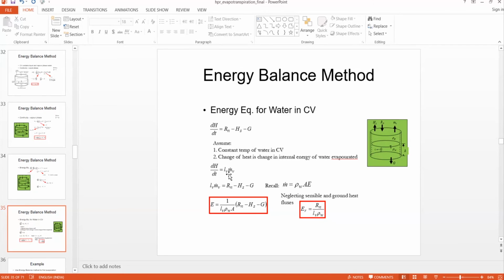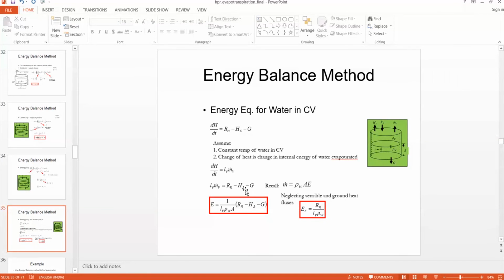Lv is the latent heat of vaporization and m dot v is the mass flow of vapor. This energy is coming from the accumulated energy within that water body. So we can write dH by dt is equal to this.